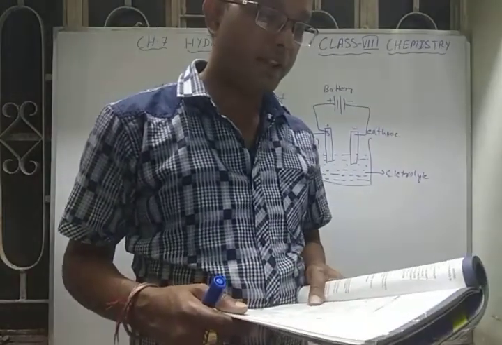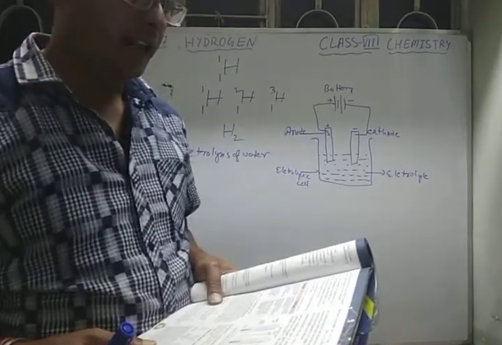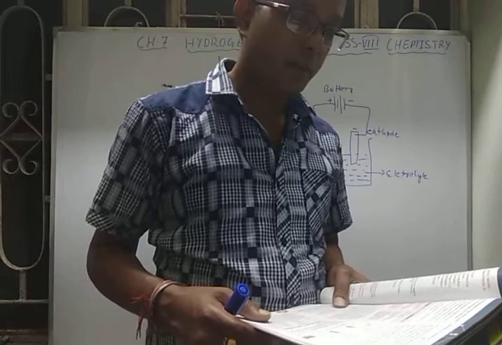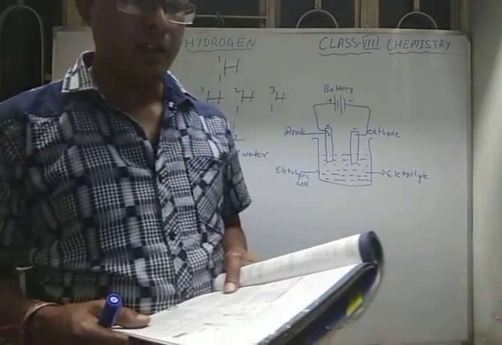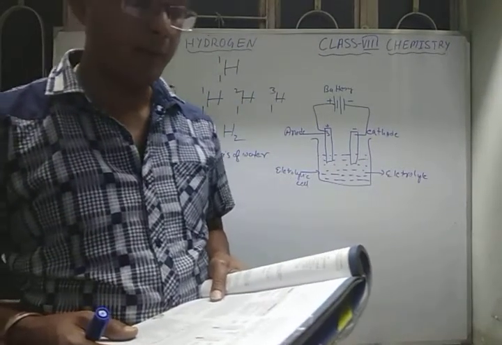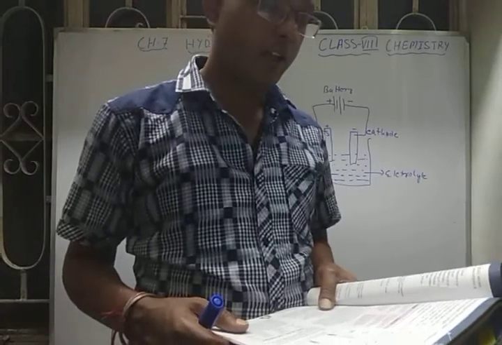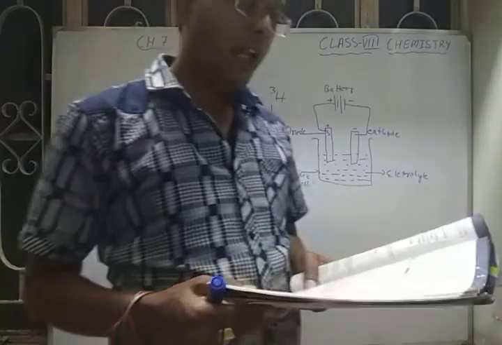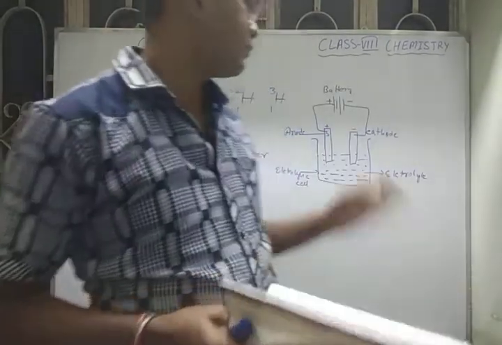So what is the difference between anode and cathode? The anode is connected to the positive terminal of the battery. The cathode is connected to the negative terminal of the battery. Current always enters the electrolyte through the anode, and current leaves the electrolyte through the cathode.